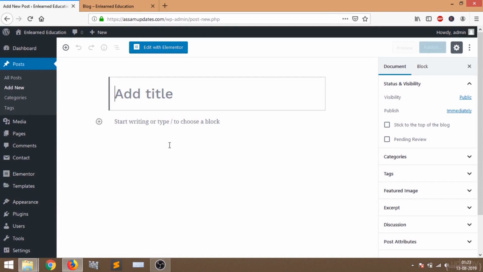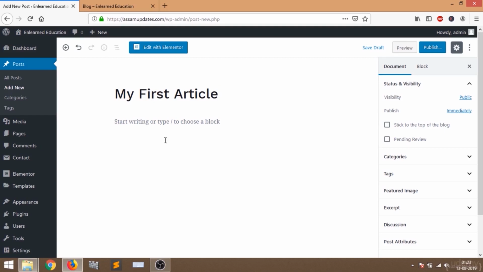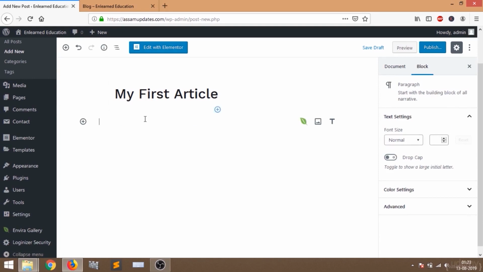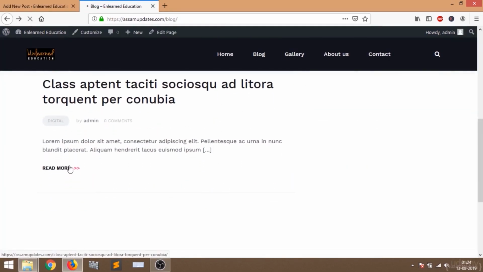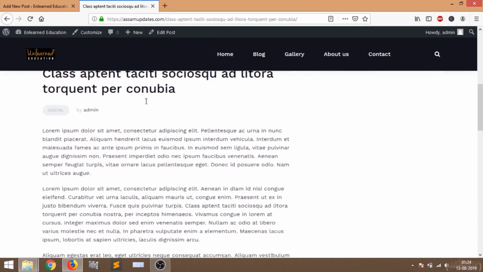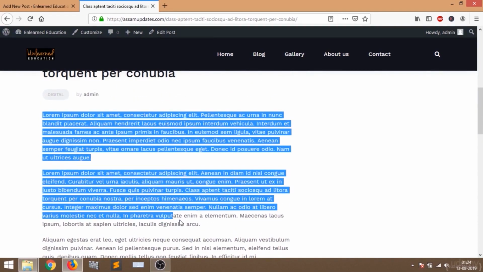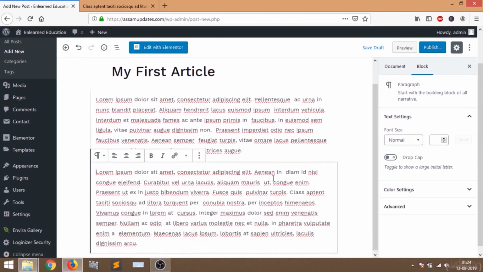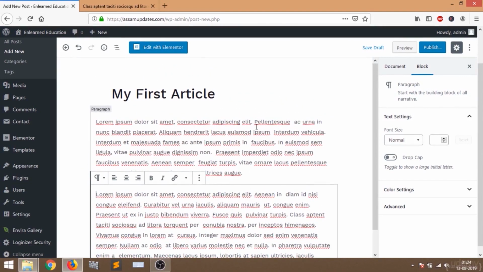So this is the page where you have to write your post. It is asking you to add a title. Let me put my first article here. Here you have to write your article. Let me copy something. Let's copy this article. I have copied this, and let me paste it here. So this is the article I have written just now.